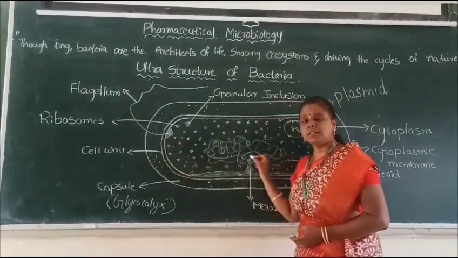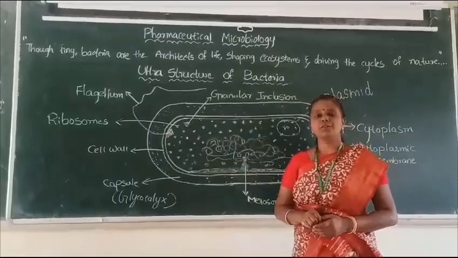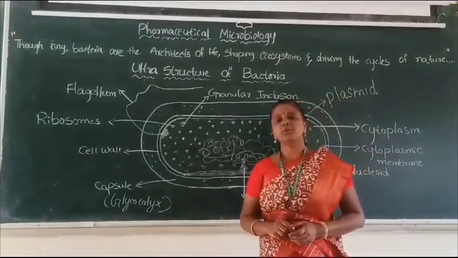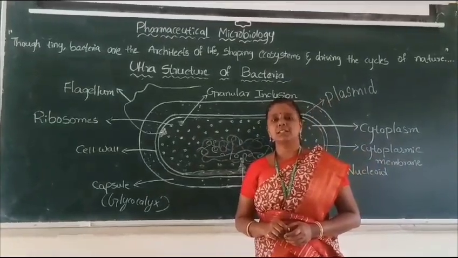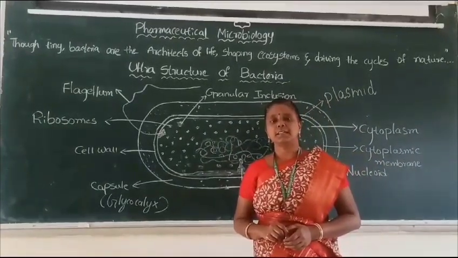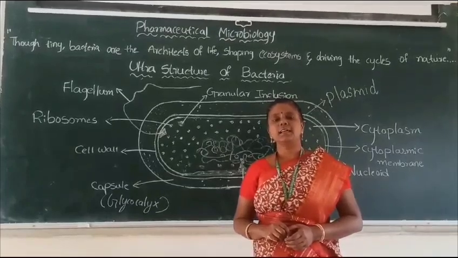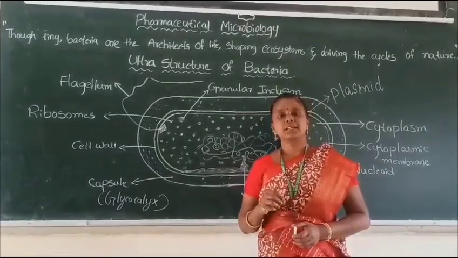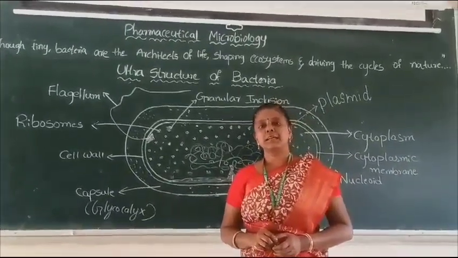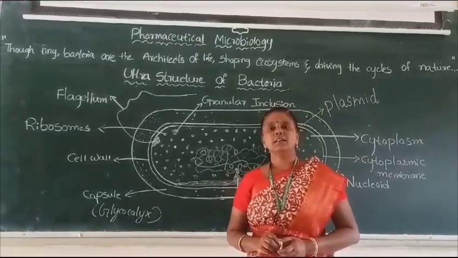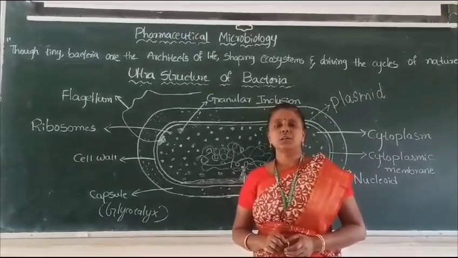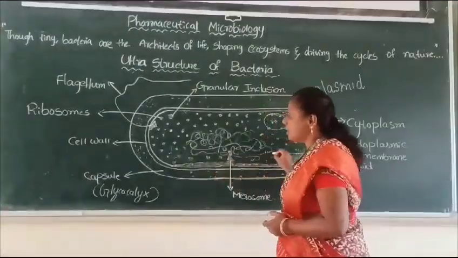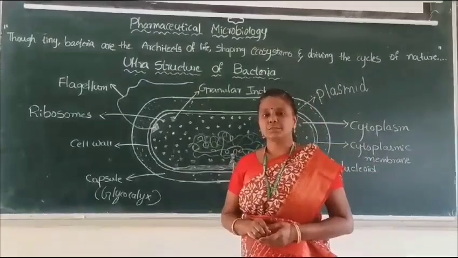The bacteria also have another protection layer called the cell wall, which gives shape to the cell. It is made up of a peptidoglycan layer. Based on the thickness of the peptidoglycan layer, bacteria are divided into gram-positive and gram-negative bacteria. The peptidoglycan layer is thick in gram-positive bacteria, whereas it is very thin in gram-negative bacteria. The function of the cell wall is to maintain the rigidity of the cell. There is another layer called the cytoplasmic membrane.